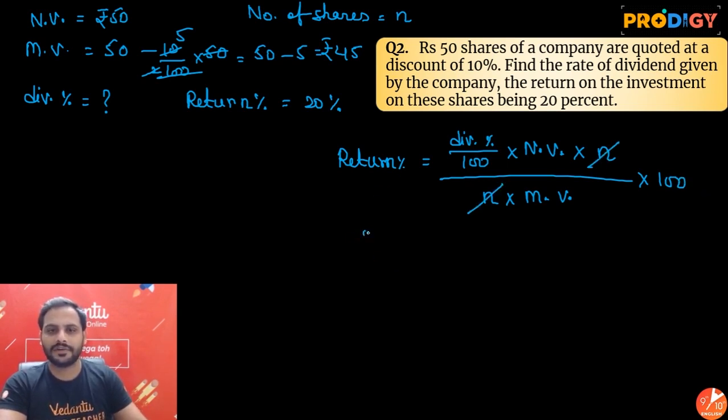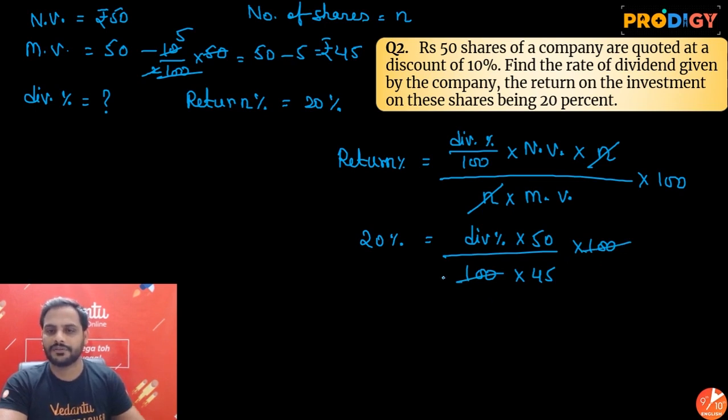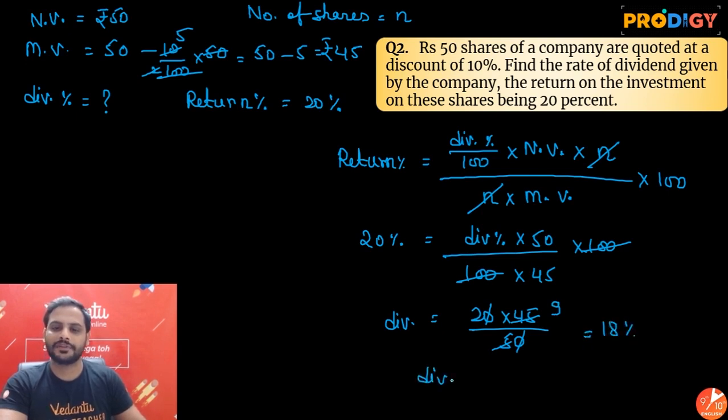So I can say return percentage is 20%, dividend percentage I don't know. Dividend percentage upon 100 into nominal value, which is rupees 50, market value is 45 into 100. So this 100 and this 100 got cancelled. So dividend percentage is equal to 20 shifted over here, 45 will go in multiplication, 50 will come in division. So 0 and 0 got cancelled. I can say 5 ones are 5, 5 nines are 9, 2s are 18%. So dividend percentage is how much?